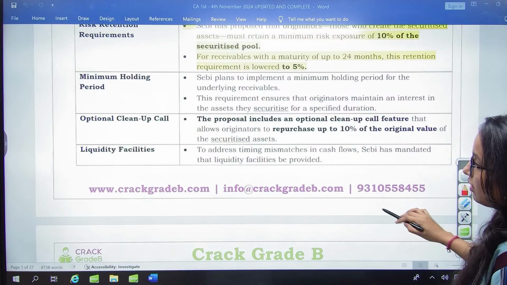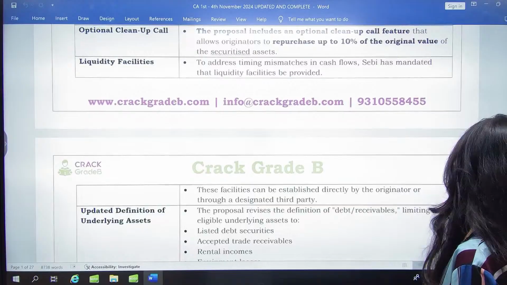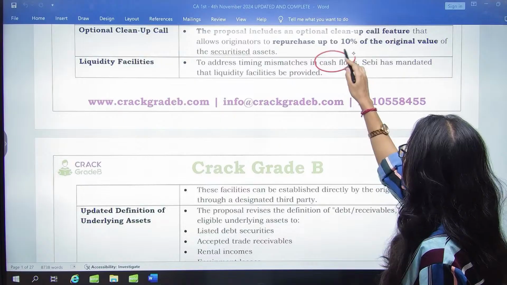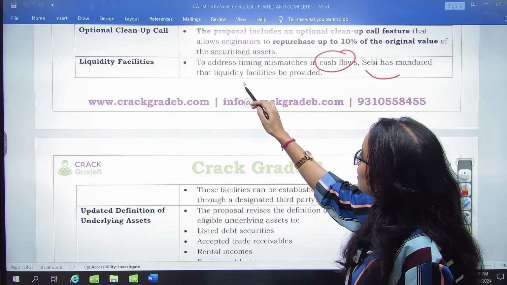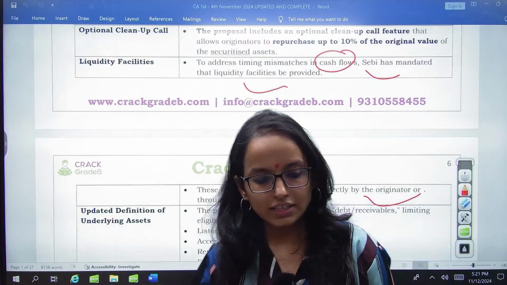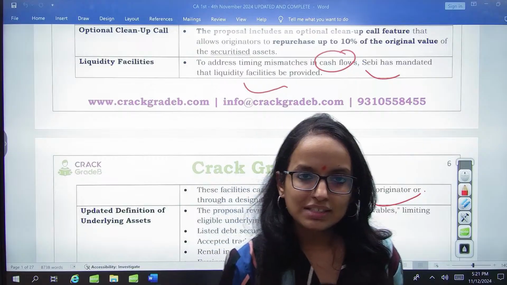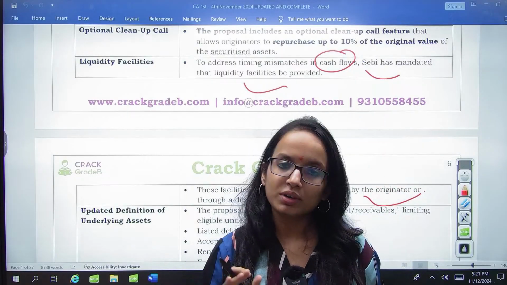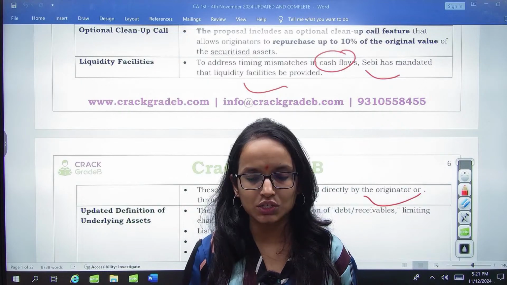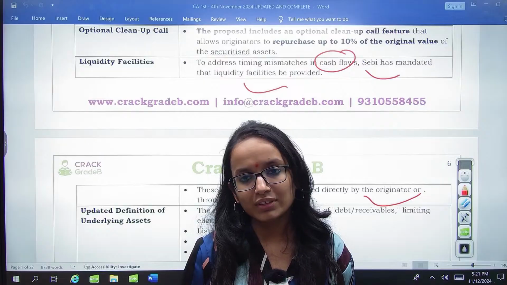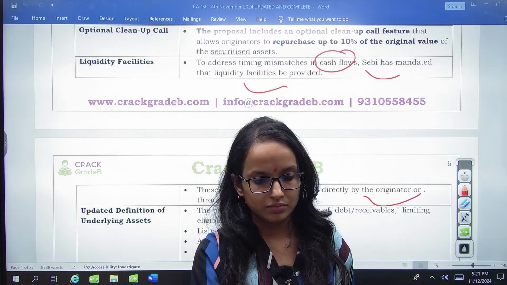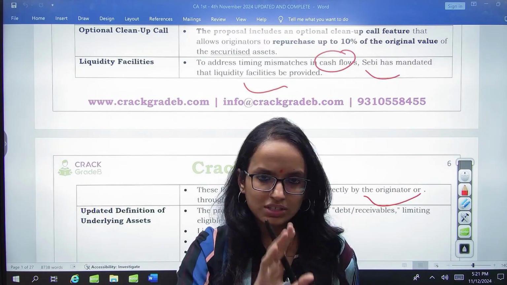Then liquidity facilities. The general guideline says that to address the timing mismatch in cash flows, SEBI has mandated that liquidity facilities will be provided. That liquidity facility is not a separate window. It simply means that there should be options for the originators to meet any uncertain mismatch in the cash outflow and inflow, so that the interest of the originator and that of the investor does not get hurt. Simple, right? So this is a normal guideline.